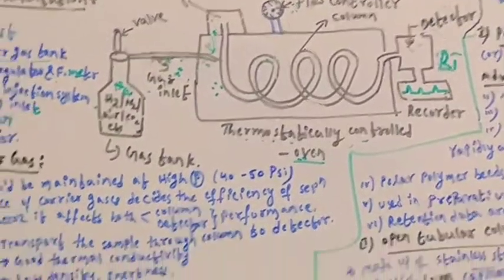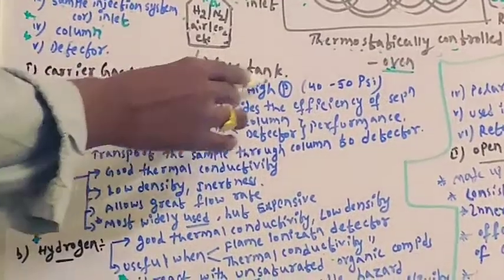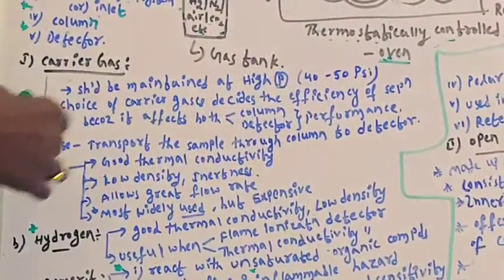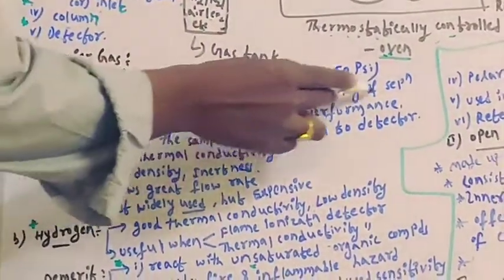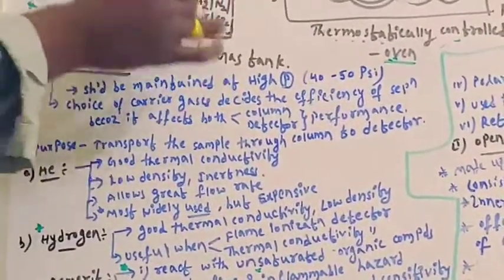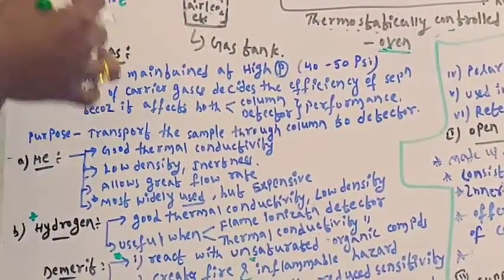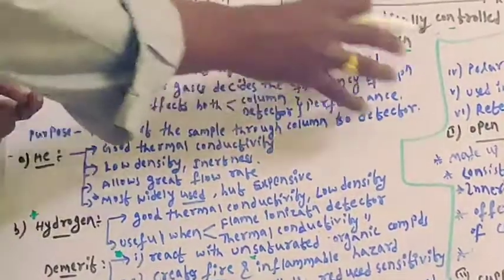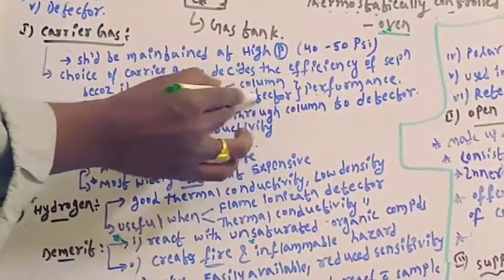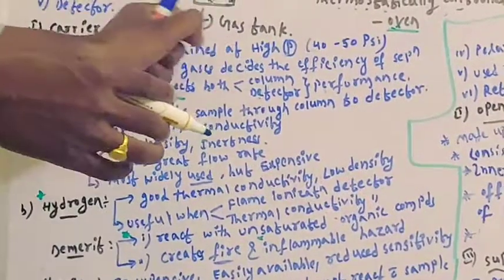Let's see one by one. First part is carrier gas. Here the carrier gas should be maintained at high pressure, at least 40 to 50 Pascal. The choice of carrier gas decides the efficiency of separation. Hydrogen, helium, nitrogen, air or carbon dioxide, various carrier gases have been used. Which one is used decides the efficiency of separation, because it affects both column performance as well as detector performance.